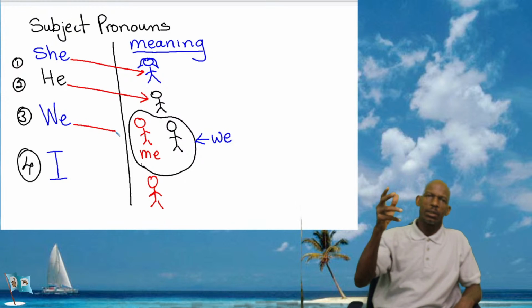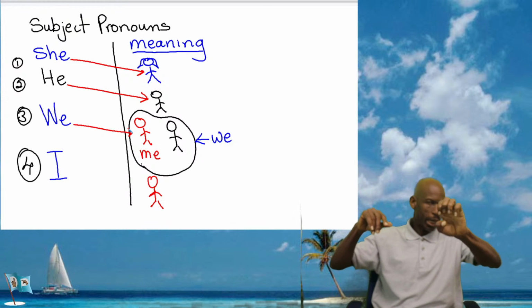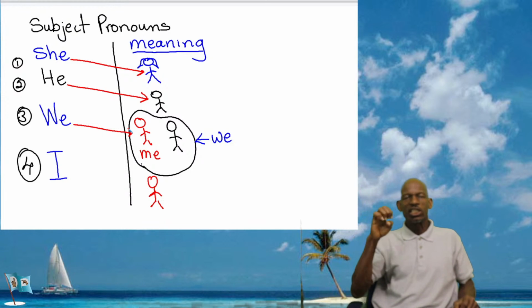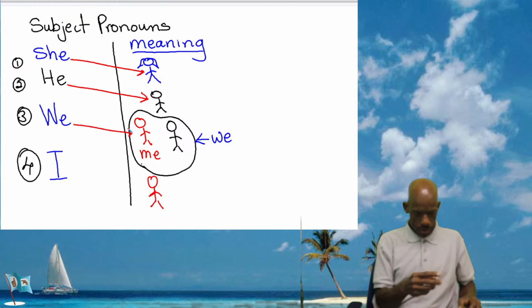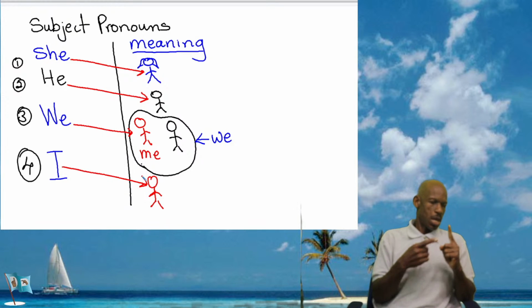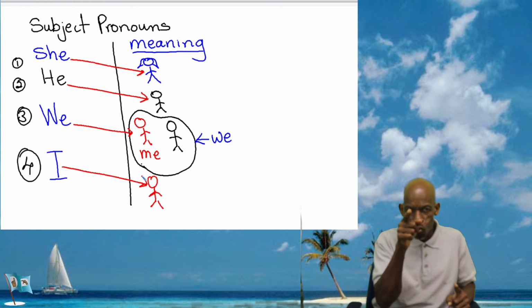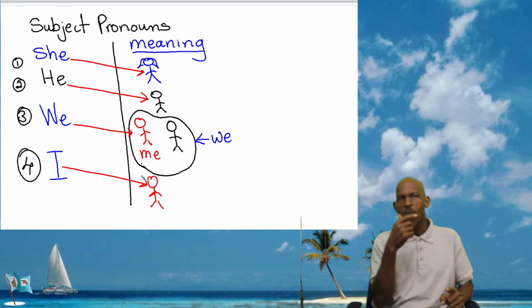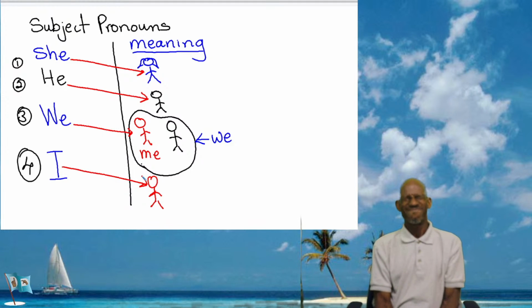We is when you're talking about yourself with some other person, or it could be more than one person. And when you use I, you are talking about yourself. Okay, so you must know these things. These pronouns are important whenever you are writing. So I'm moving on to the next board.